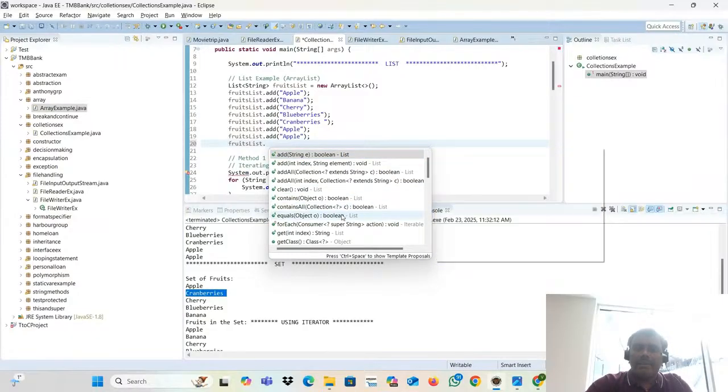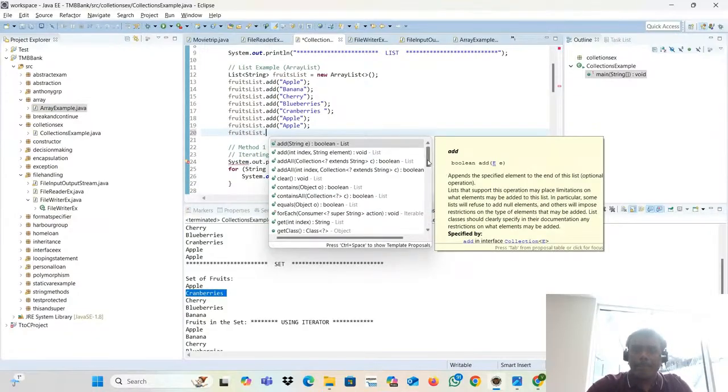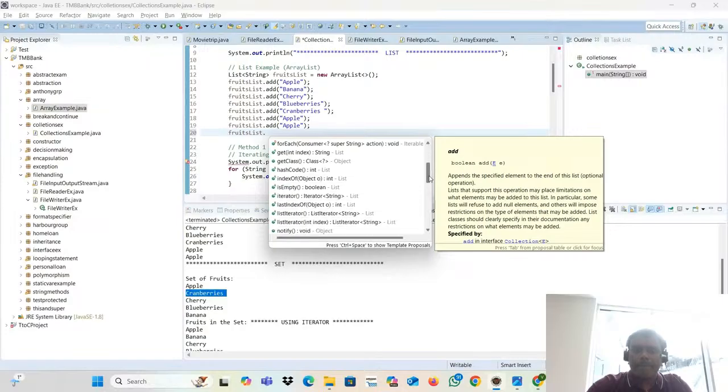Okay, and you can remove the element. Check whether the element is empty or not. And you can remove the element. Getting the item, and the size of the element. You can convert into an array as well. Sublist also you can form.